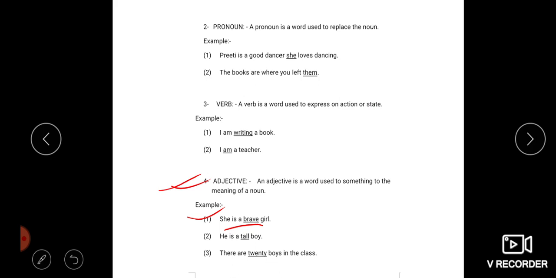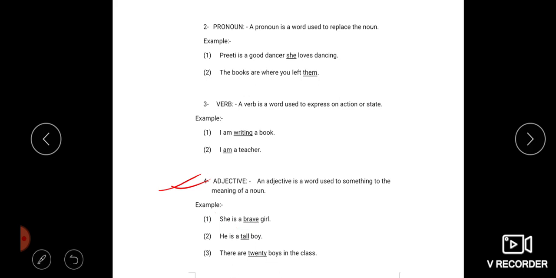The girl is a noun here and brave is the adjective used for the girl, and we are using it to show a quality and character, that is brave, so it adds to the meaning of a noun.